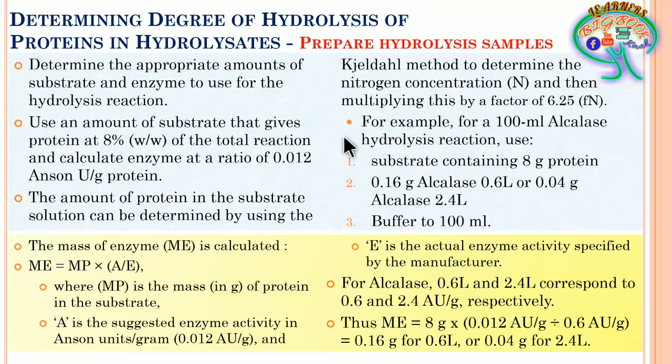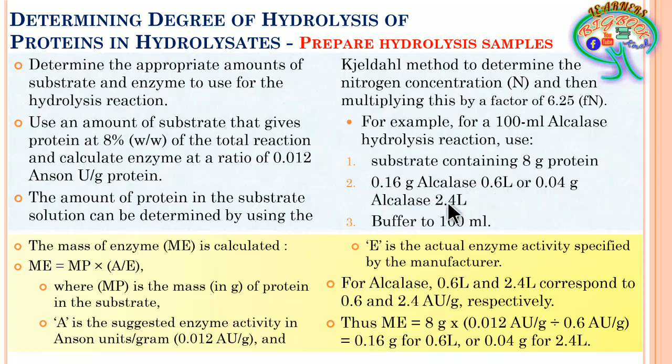So here further, for example, if you are going to take a 100 ml alkalase hydrolysis reaction, use substrate containing 8 grams protein, and further under this 0.16 gram alkalase, 0.6 L, or 0.04 grams alkalase, 2.4 L. That L is in the sense the Anson unit per gram.